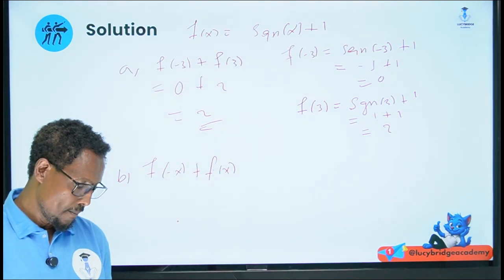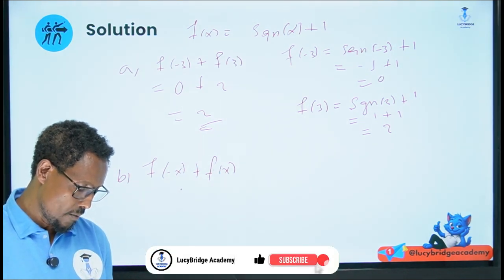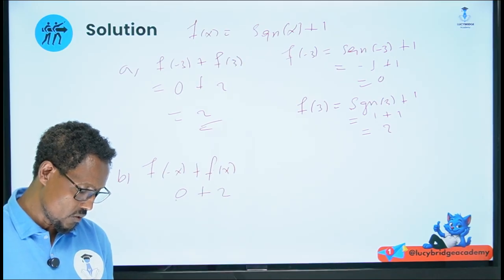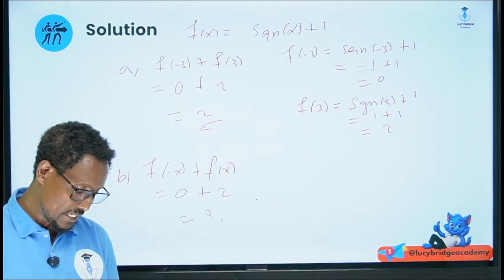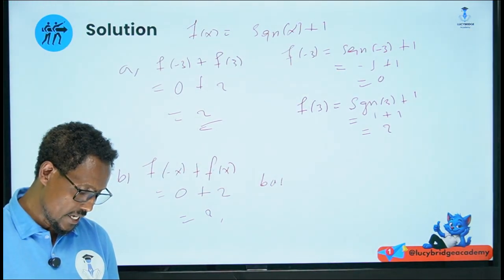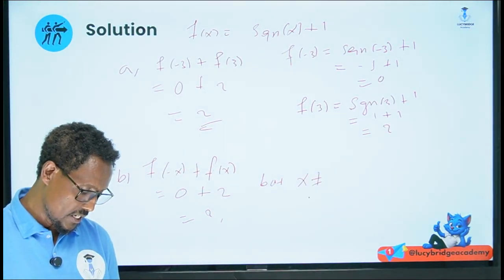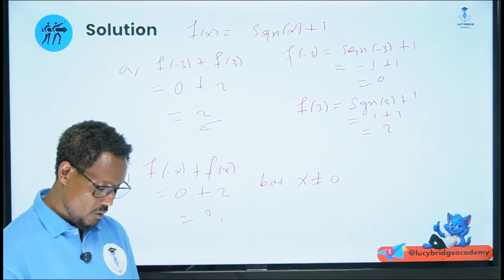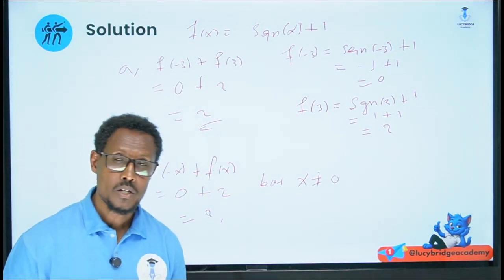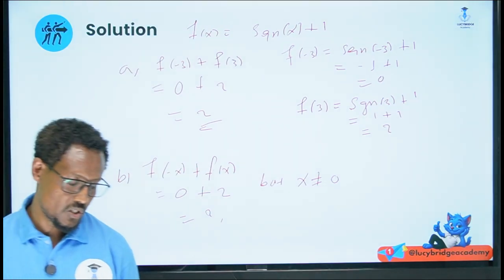This is also 0 plus 2, which is equal to 2, but x should be different from what? X should be different from 0. What happens if x is 0? 0 plus 0, which is 0.